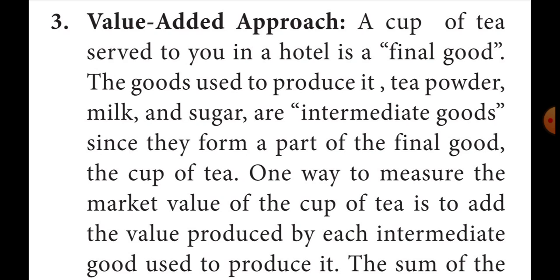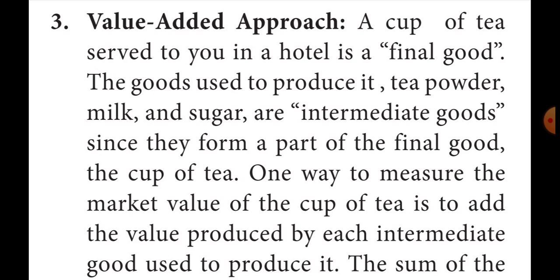For example, a cup of tea served to you in a hotel is a final good. Suppose we are going to a hotel and buying a tea. The goods used to produce it, tea powder, milk, sugar, etc., are all intermediate goods.